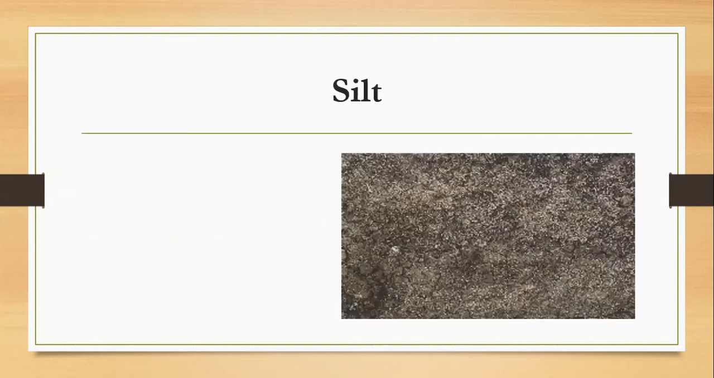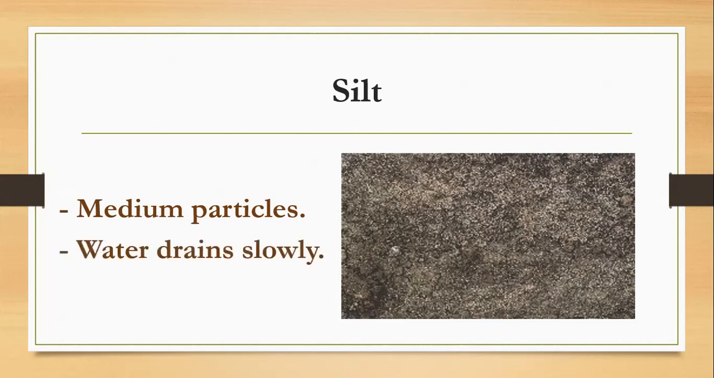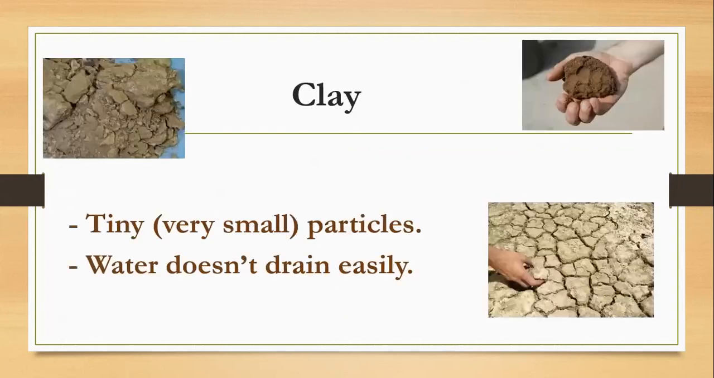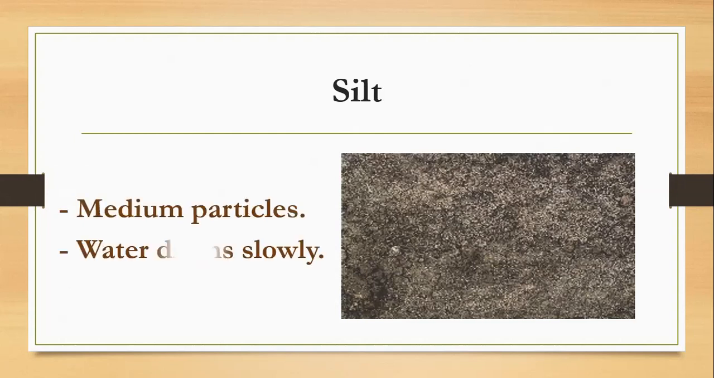Okay, the second type is the silt. What does it mean by silt, or what is the silt soil? It has medium particles. The clay was very small, very tiny, and the silt has medium particles. Also, the water drains slowly in it. If you put water at the top of it, you will find that the water is draining slowly. It will not drain like the clay, and it will not drain very quickly. It will drain slowly. The water is going down slowly. It will be taking much time.